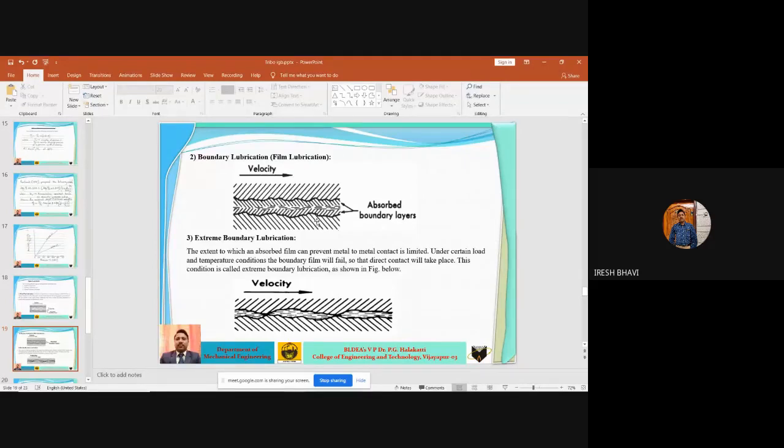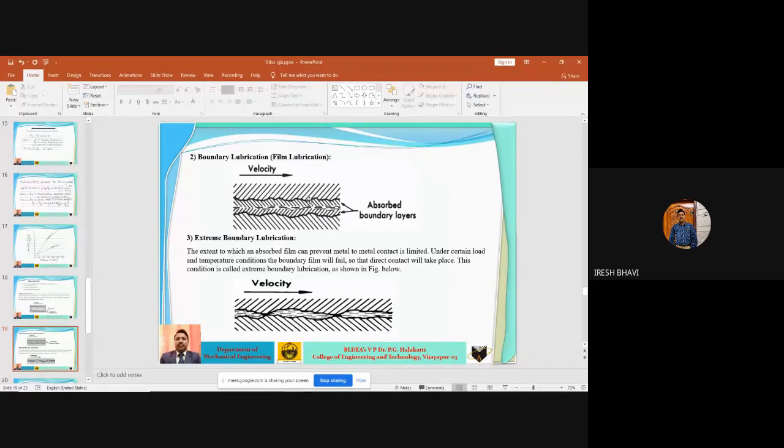There is a metal to metal contact between the shaft and the bearing, and later when the shaft slowly starts rotating, even in the beginning the speed is not sufficient to generate the required pressure to separate the two metal surfaces. So there is always a metal to metal contact. No doubt some lubricating oil is there, but it cannot avoid the metal to metal contact. That type of condition we call the boundary lubrication system.